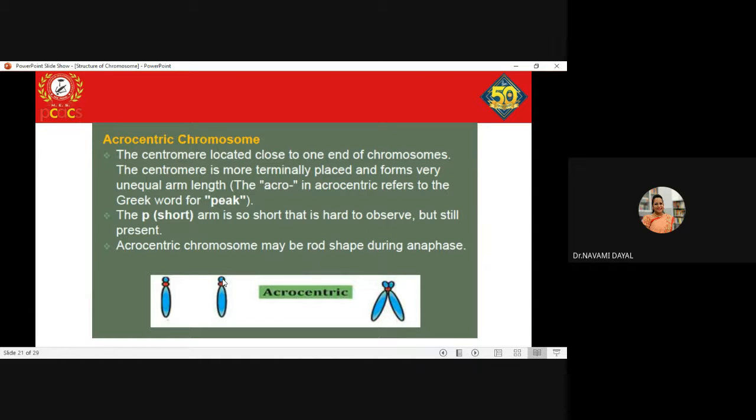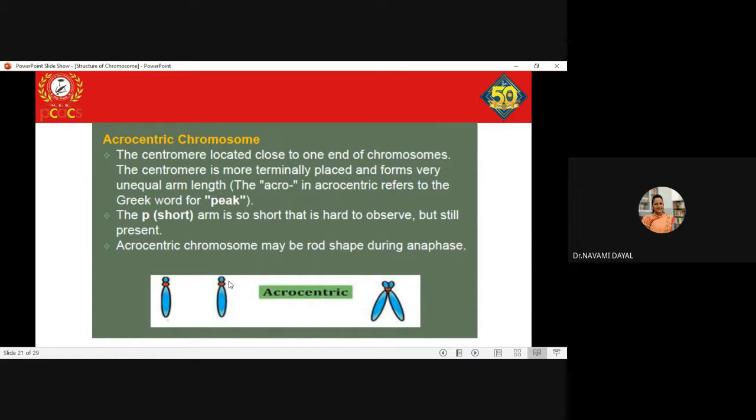The position is such that it still gives rise to two arms. Such chromosomes are called acrocentric chromosomes, and the P arm is so short that it is very hard to observe under the microscope, but still it is present. Remember that. And acrocentric chromosomes may be rod shaped during anaphase.